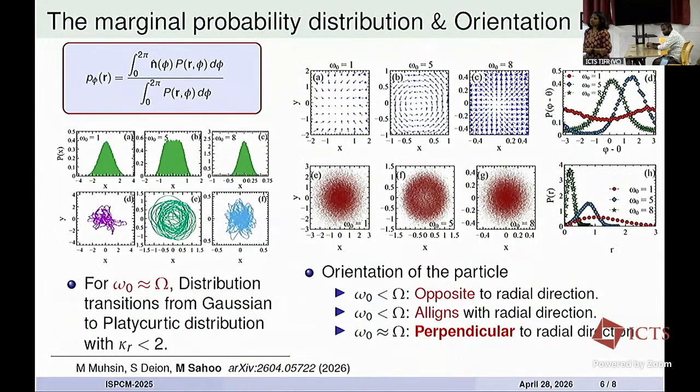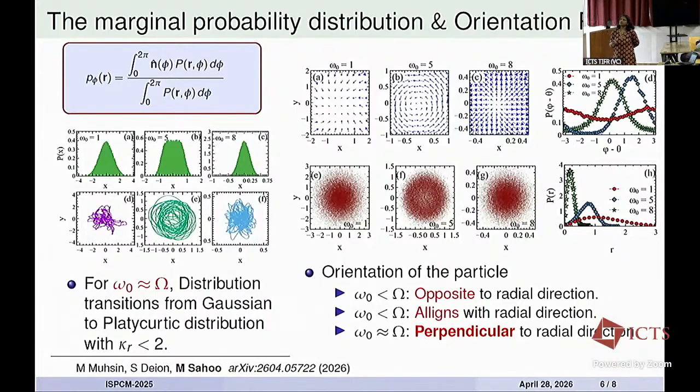So next we took interest in investigating the marginal probability distribution and orientation profile. While investigating the marginal probability distribution, we observed that when the harmonic frequency and chiral frequency are of the same order in magnitude, the position distribution transforms from a Gaussian to a platykurtic kind of distribution, which is characterized by short tails. And you can see a flat region around the center of the potential, which indicates the presence of a persistent rotation around the minimum of the potential, and that is also reflected in the particle trajectories.